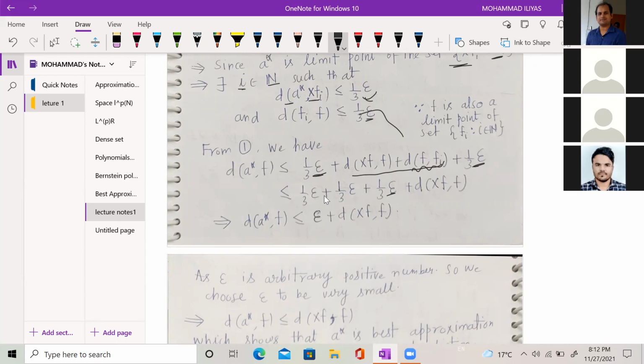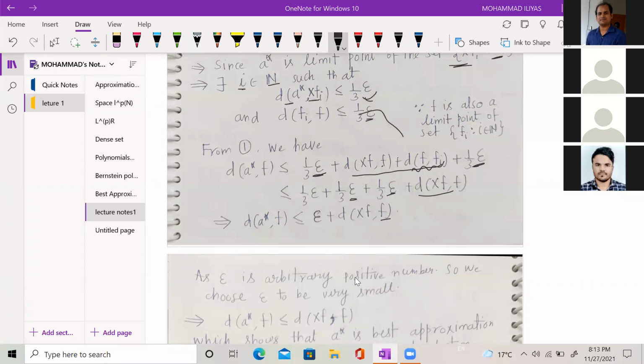So finally we have 1 by 3 epsilon plus 1 by 3 epsilon plus 1 by 3 epsilon plus the distance between XF and F. So the distance between A star and F is less than or equal to epsilon plus the distance between XF and F.